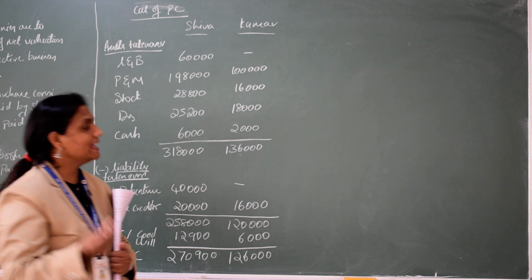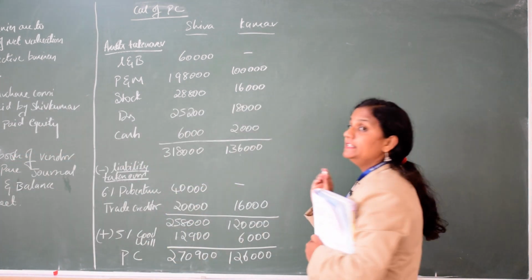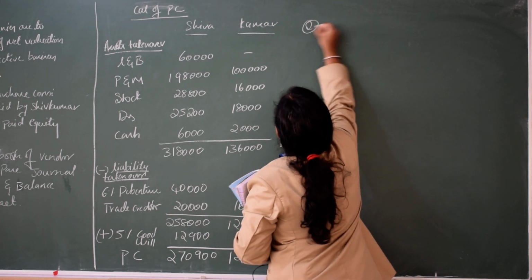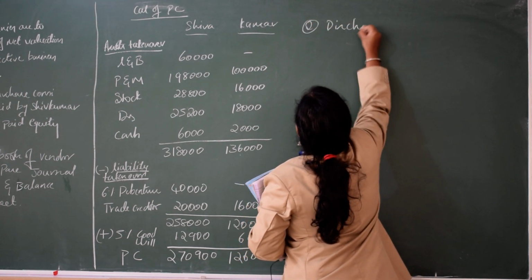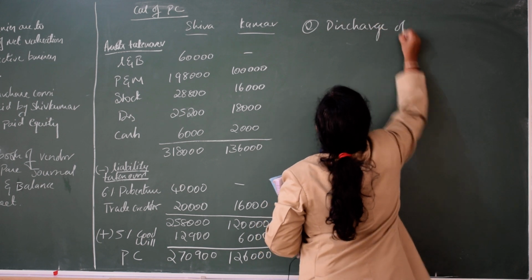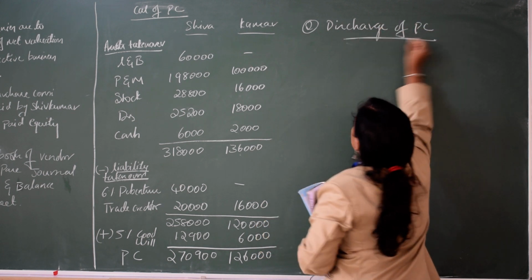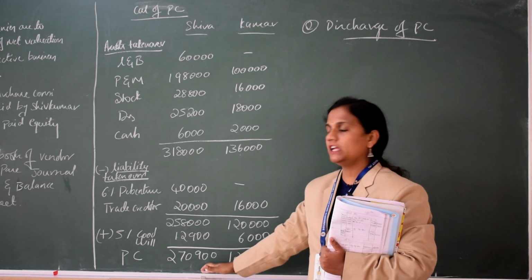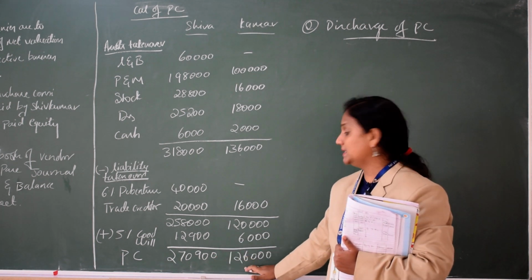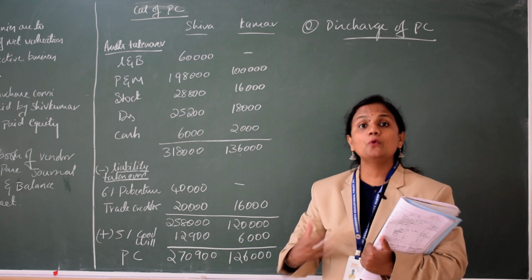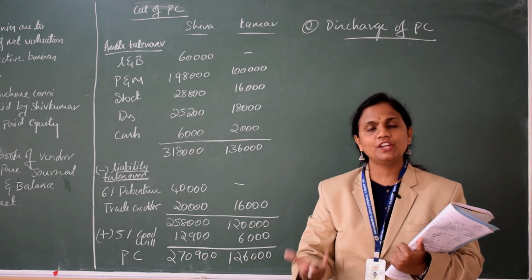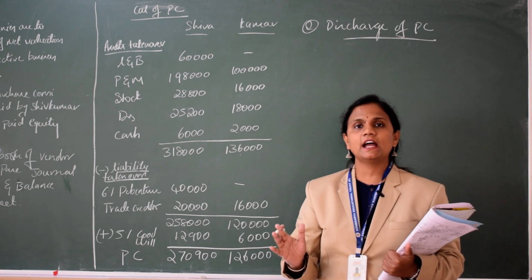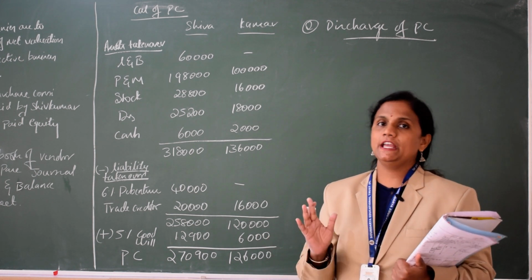What is the next step? The next step is discharge of PC. Step 2, discharge of PC. Now we know he will give 2,70,900 to Shiva and 1,26,000 to Kumar. How is he giving? In the form of shares or in the form of cash? He is very clear, he is saying that I will give in the form of equity shares.